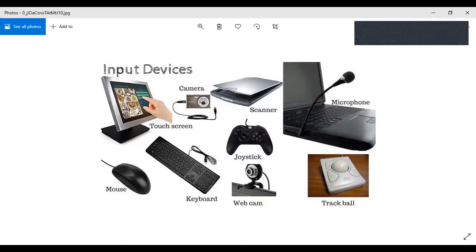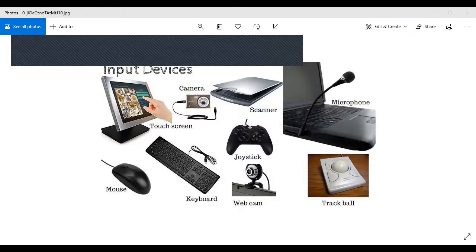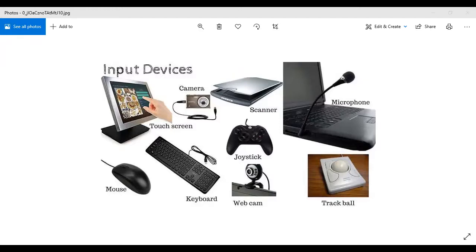So this is the very... In this picture, there are a total of how many devices? One, two, three, four, five, six, seven, eight, nine. A total of nine input devices have been shown over here. Okay, let's start with a touch screen.